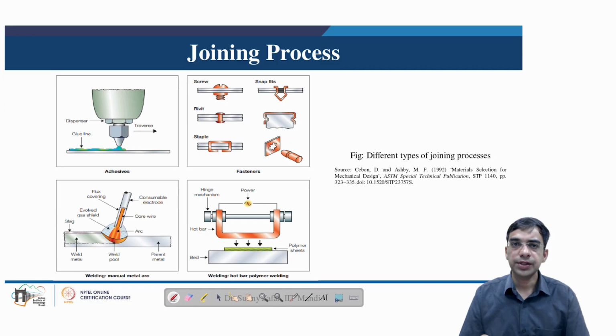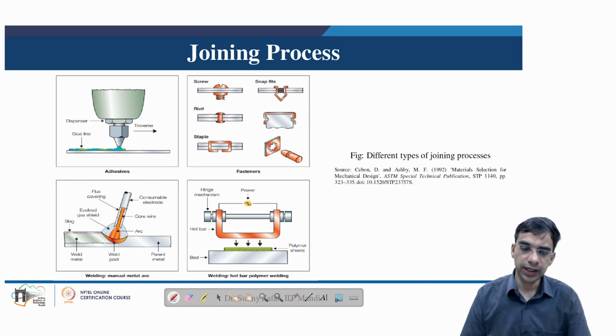Next we have joining processes. Joining processes are also secondary processes, where we join two different parts which are produced using the previous processes as discussed. They can be cast, or formed, or machined. So joining is very essential. We can have different methods of joining depending on different types of materials.